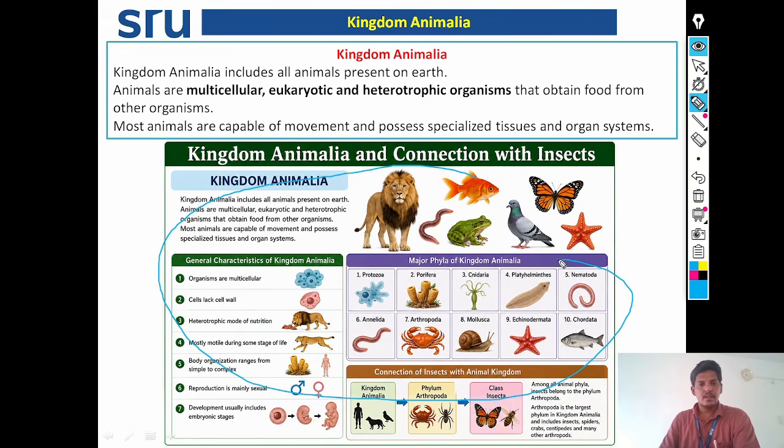Animals are multicellular, meaning made up of so many cells. Eukaryotic, meaning they possess a true nucleus, and heterotrophic organisms, that means they obtain their food from other organisms. And most animals are capable of movement and possess specialized tissues and organ systems in them, such as digestive system, reproductive system, nervous system, etc.